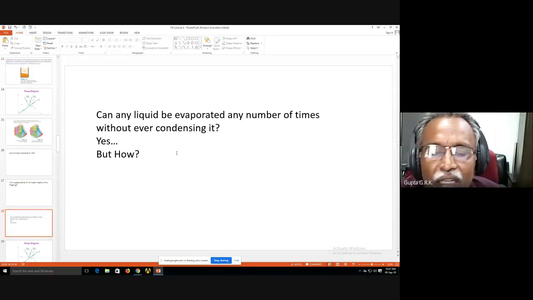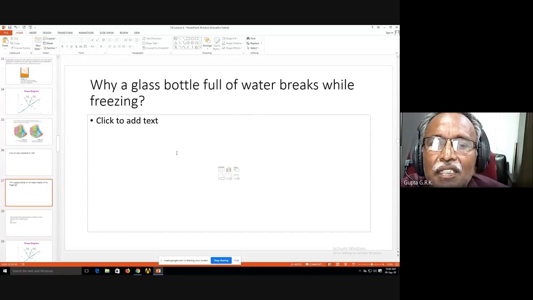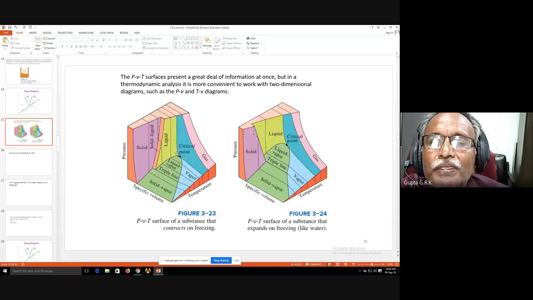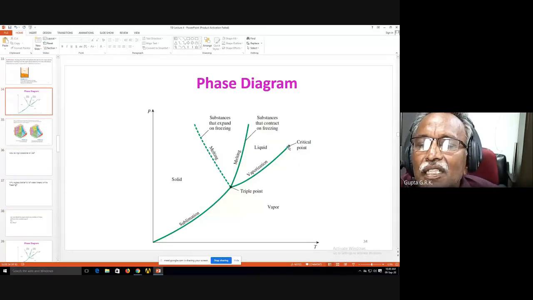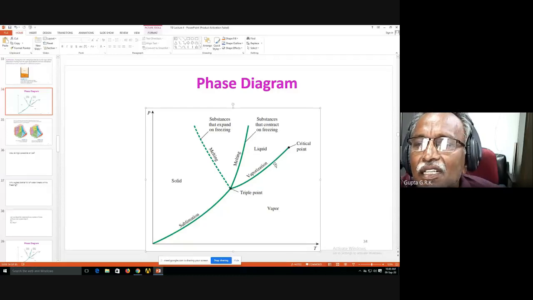This is because of the interesting characteristic of the critical point. I will just explain how it is. Suppose here is the critical point. I draw a rectangle over the critical point, and I start at this point and go on heating it at constant pressure.